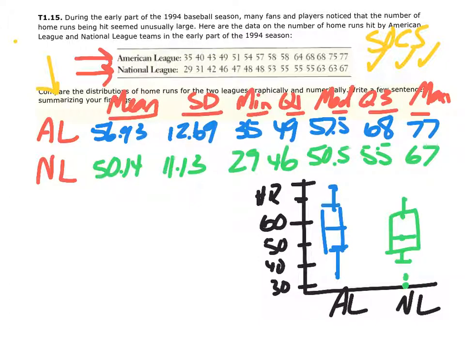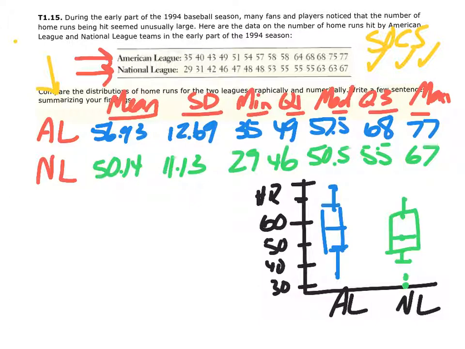For center, we're going to talk about the median. So we could say for the National League, we see that the median is less than that for the American League. We might also point out here that all components of the 5-number summary in the National League are less than all 5 components of the 5-number summary in the American League.